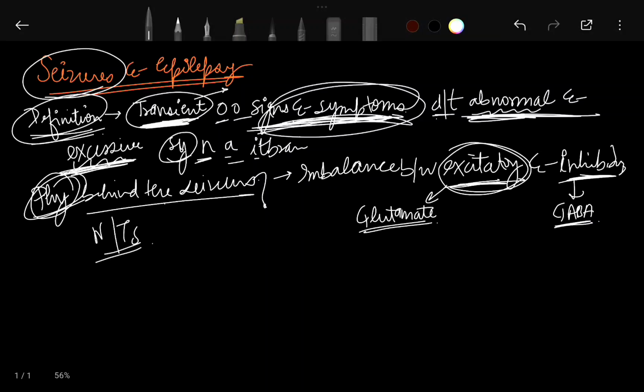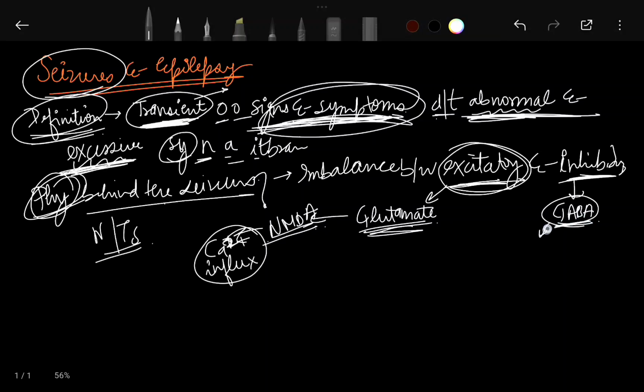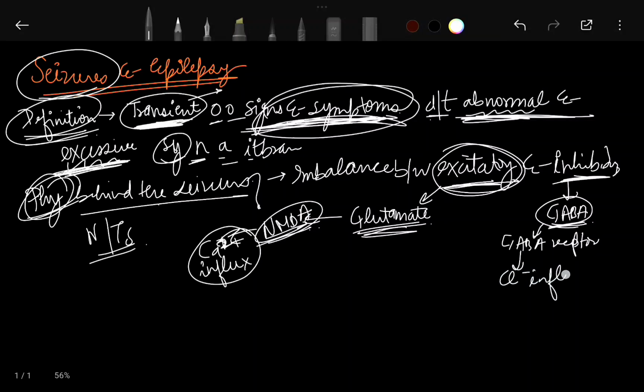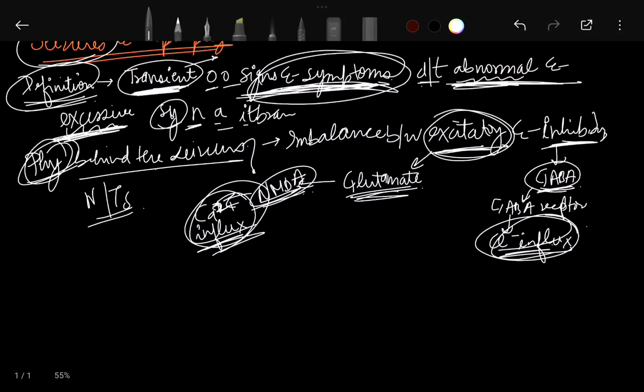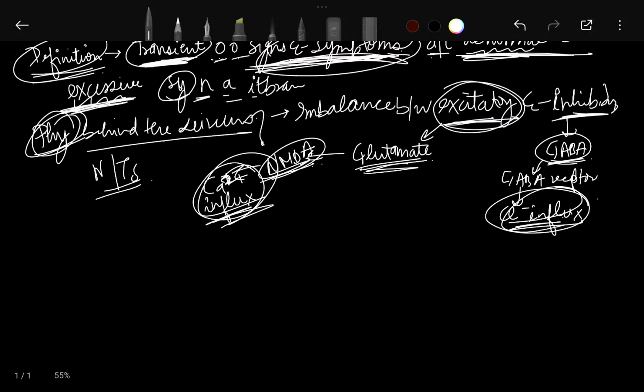Glutamate acts on the NMDA receptors and leads to calcium influx, whereas GABA acts opposite to that: it acts on GABA receptors instead of the NMDA receptors, and there will be a chloride influx. The imbalance between these influxes leads to seizures, which are a transient occurrence of signs and symptoms due to abnormal and excessive synchronous neuronal activity in the brain.